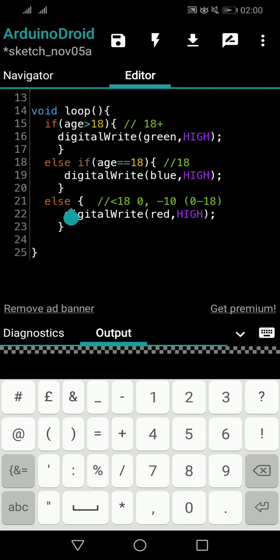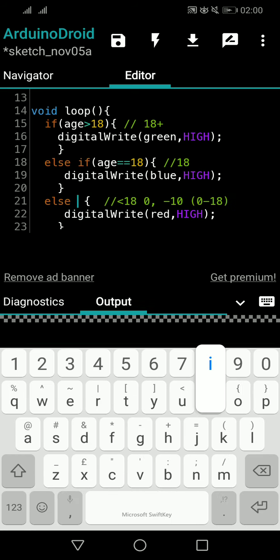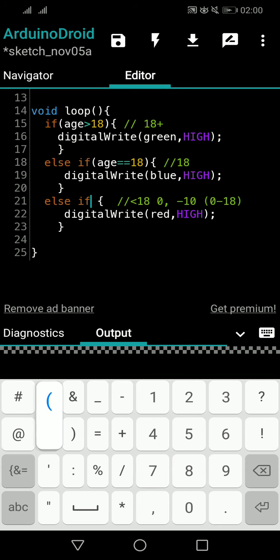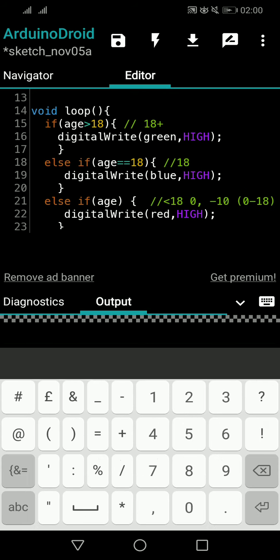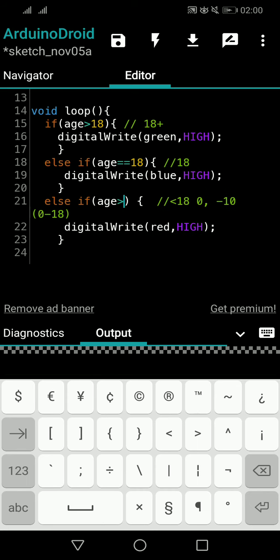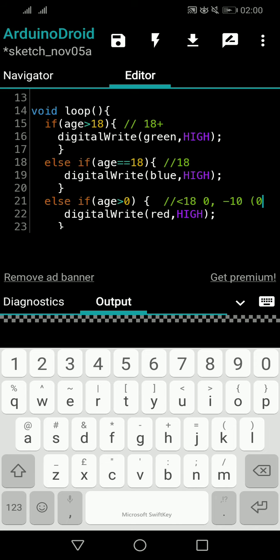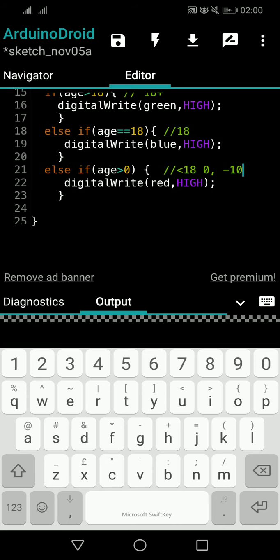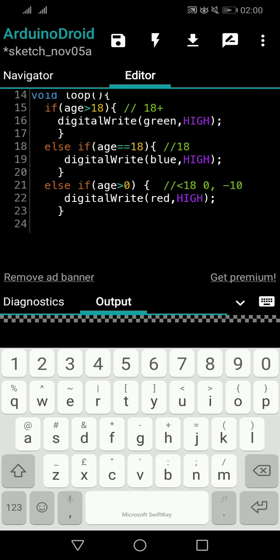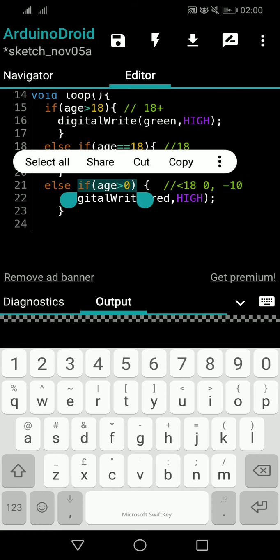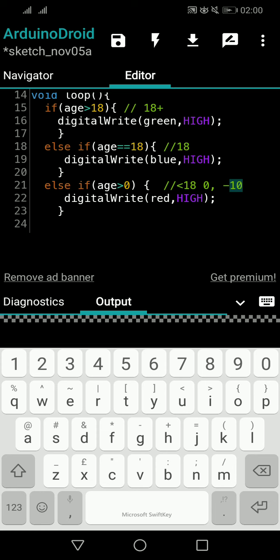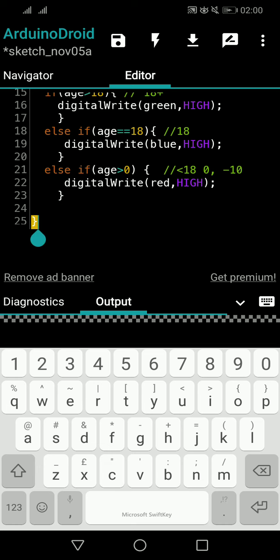So to validate that, to make 0 and -10 not happen, what I will do is make this else loop an else if condition. And I will say if age is more than 0. And I will take these things off. So now anyway ages less than 18 will be coming to line number 21. So in line number 21, I am also filtering it to be more than 0. So if someone is entering 0 or someone is entering -10, this will not happen. This condition also fails and the program will come out of the loop.